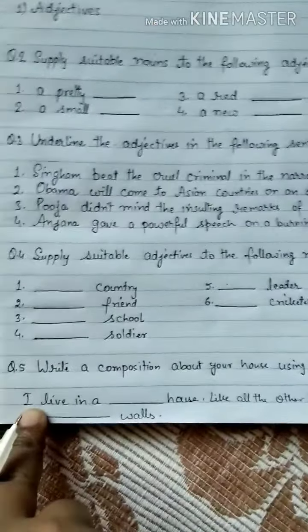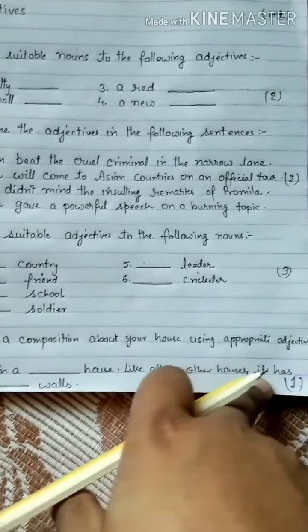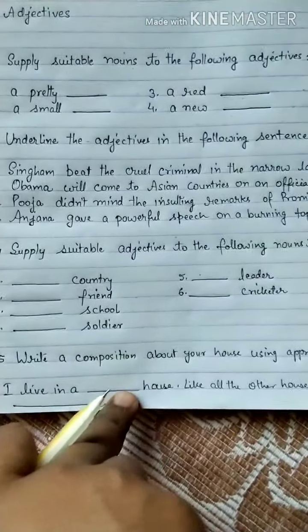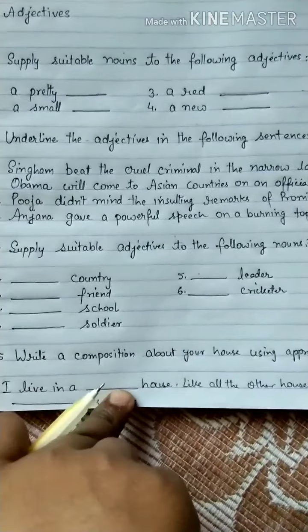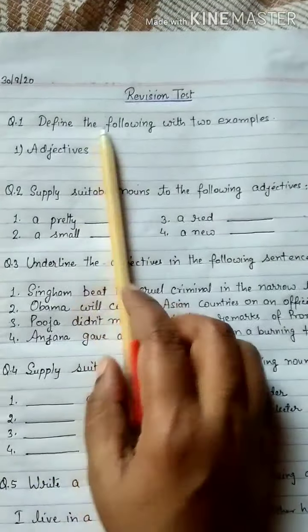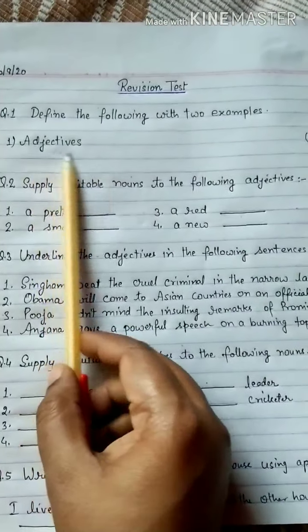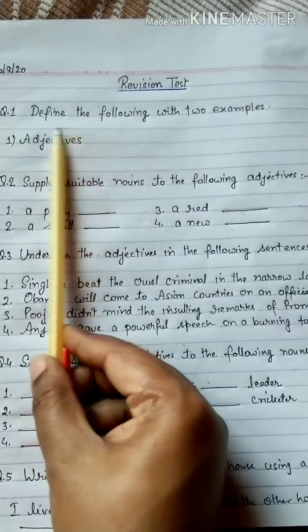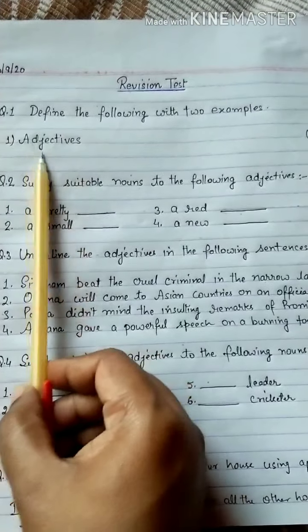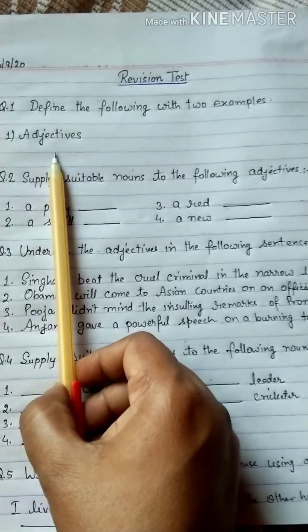I live in a dash house. Like all other houses, it has dash walls. So you have to fill this also. Again I am repeating the questions. Define the following with two examples. In this you have to give the definition of adjective as the answer and two examples also to describe it.